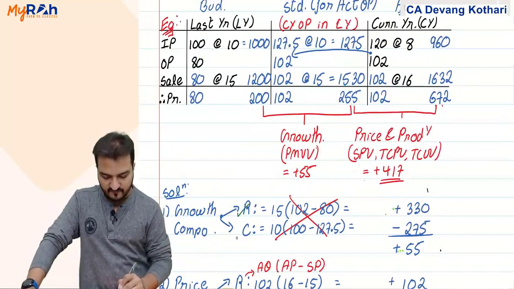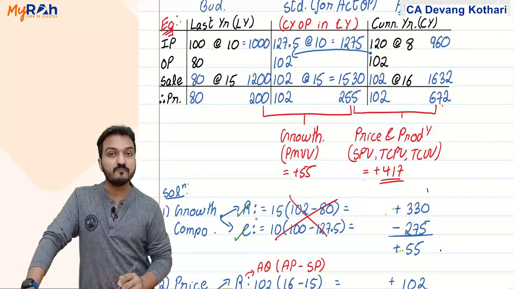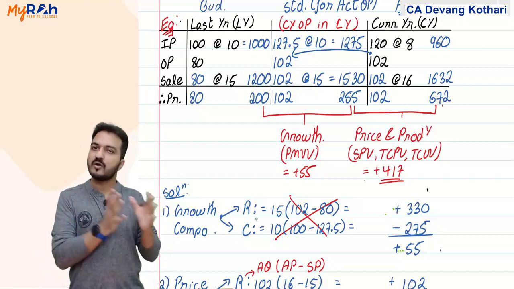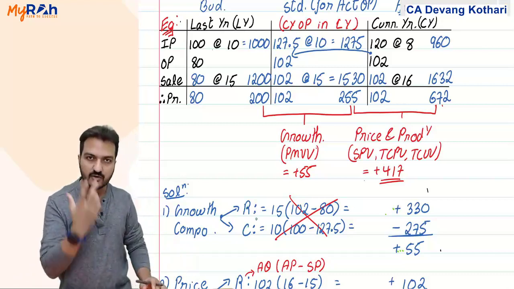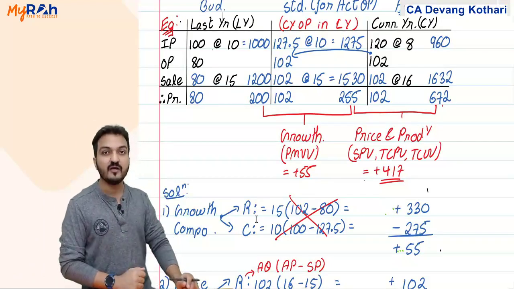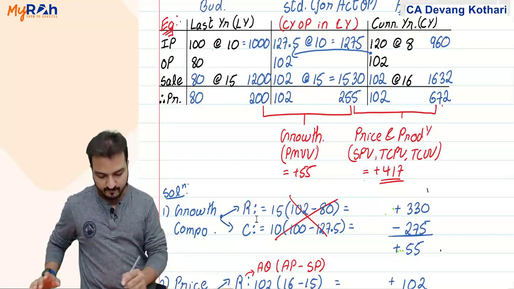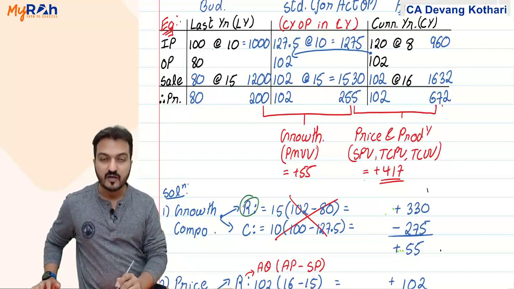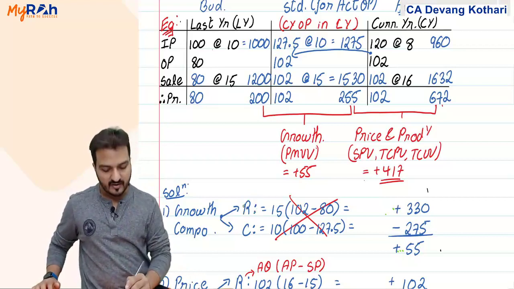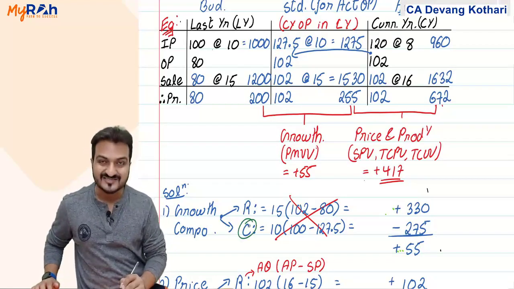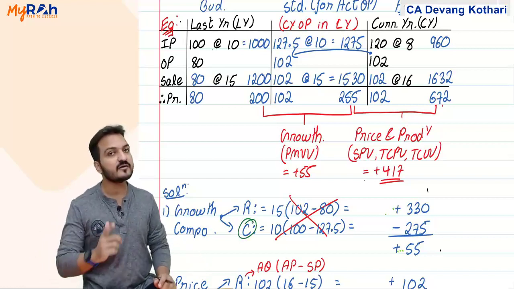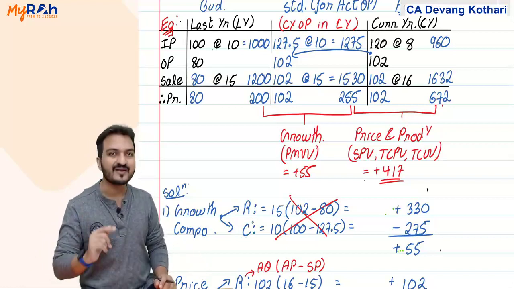Under that revenue effect, cost effect. In both the cases, all I have to do is take the price and quantity difference because it is growth component. Growth basically indicates quantity difference. Now, when I talk about growth component revenue effect, it will be difference in quantity of finished goods. When I talk about growth component cost effect, it will be difference in quantity of input because cost is incurred on input. Revenue is obtained on output.